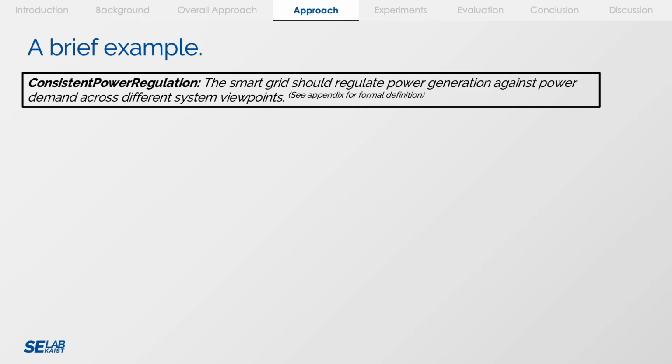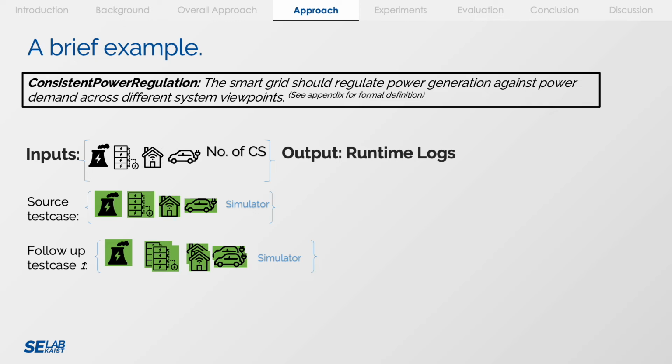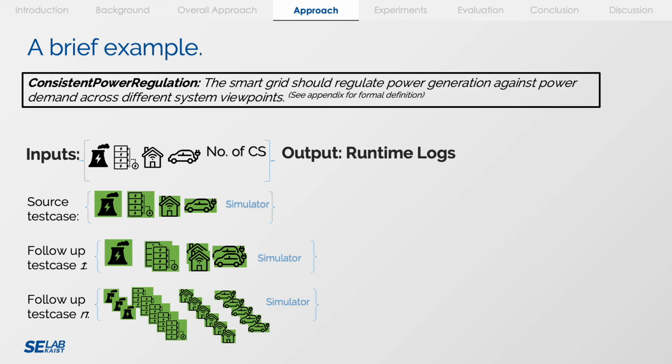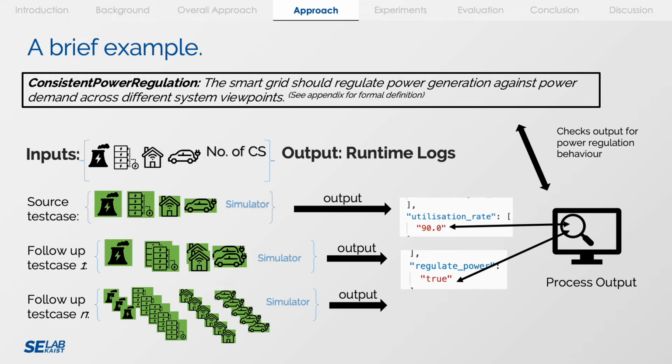Now for a brief example. As mentioned earlier, one of the earlier defined metamorphic relations is called consistent power regulation. This is how the inputs are for the metamorphic relation. The inputs are the number of CSs as well as the CSs themselves. Here we see that the source test cases are the constituent systems in the SOS. We can construct the follow-up test cases simply by manipulating the number of participating CSs. We then collect the output and then measure it to see if the metamorphic relation was violated.